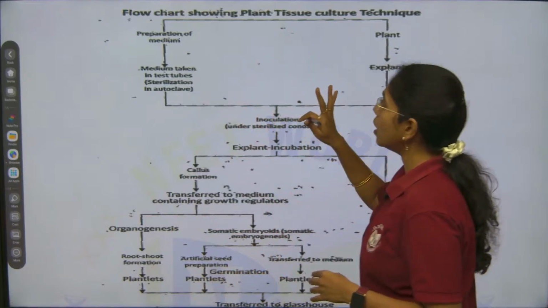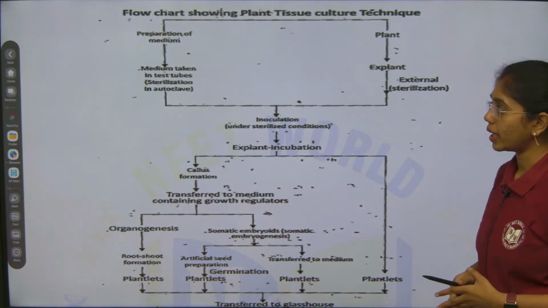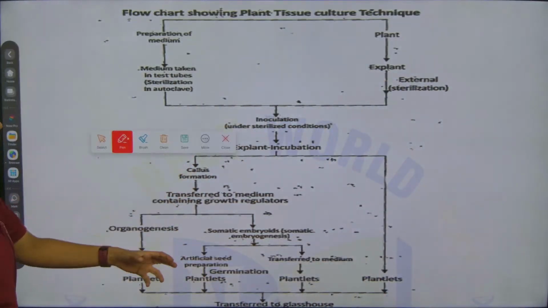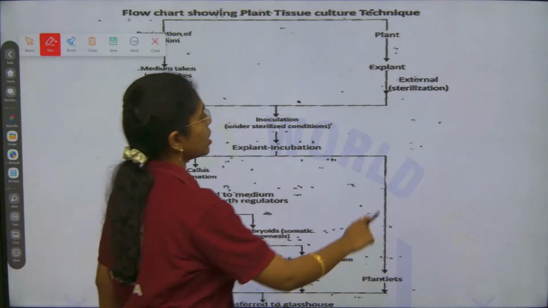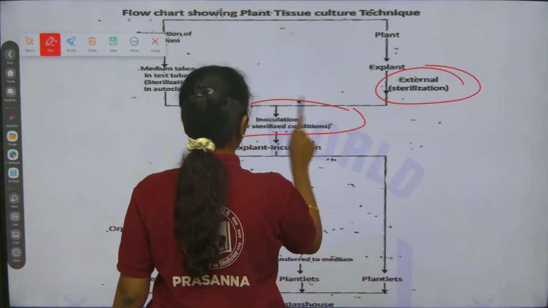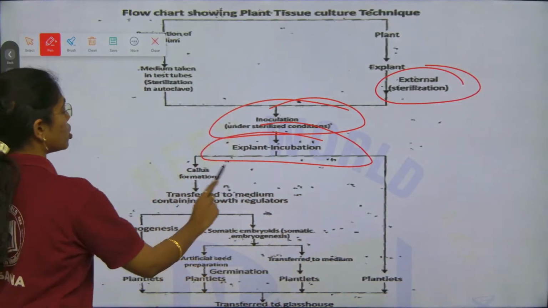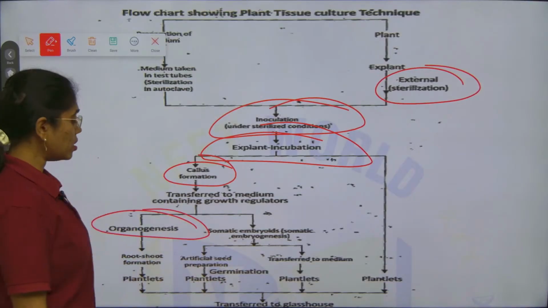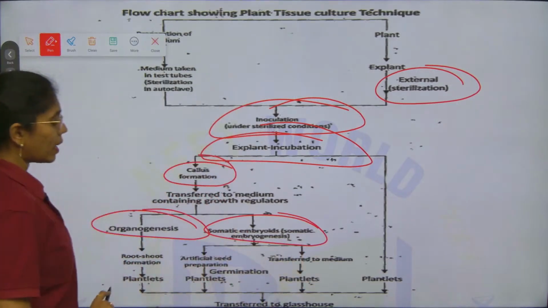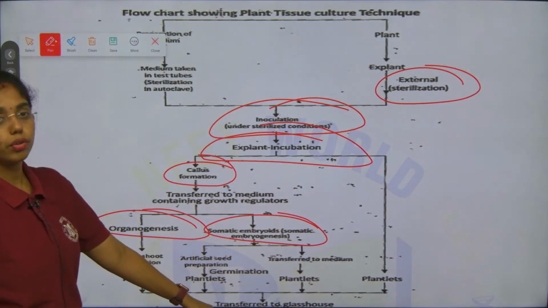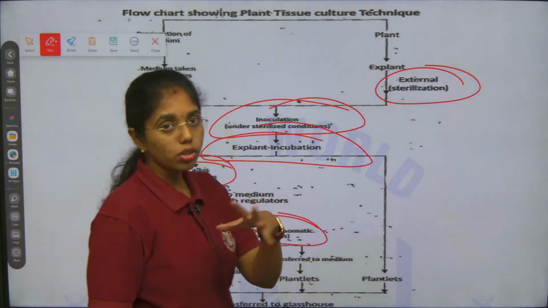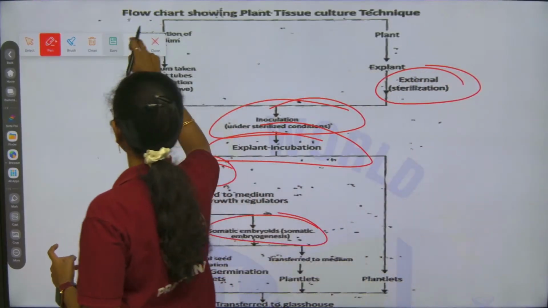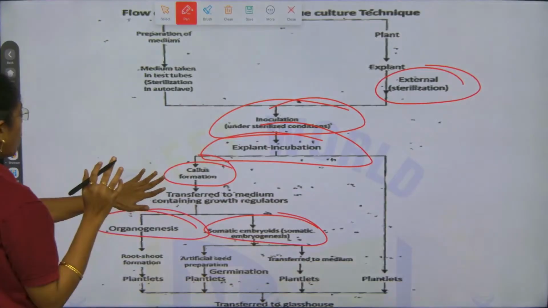Here, if you see the flow chart showing the plant tissue culture technique. First is preparation of medium and getting the explant, after which sterilization is done. This is the third step. Then inoculation followed by incubation. Incubation is followed by callus formation. Then, based on auxin-cytokinin balance, this gives organogenesis and somatic embryogenesis, and later the plantlets are transferred to the greenhouse. Here, if you see the sequential steps, I will write them here. It will be easy for you.